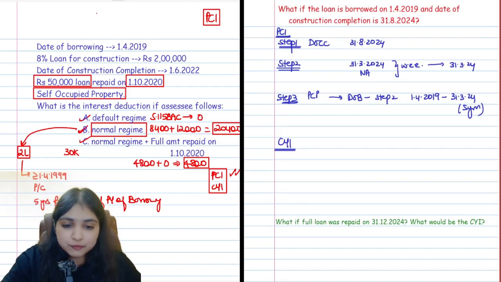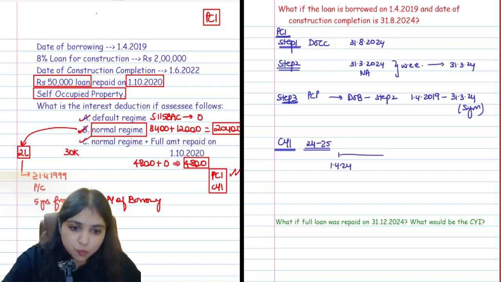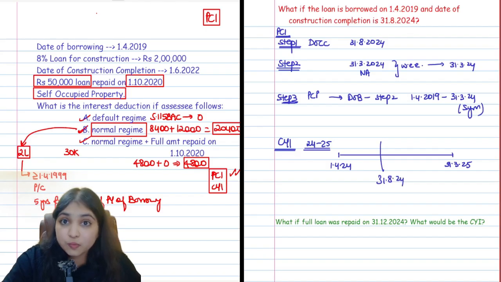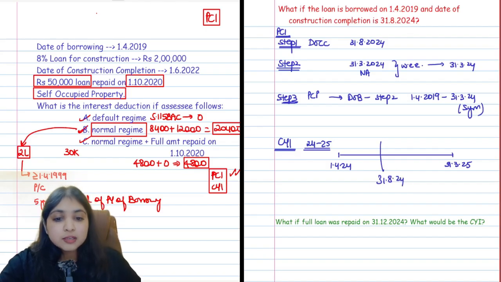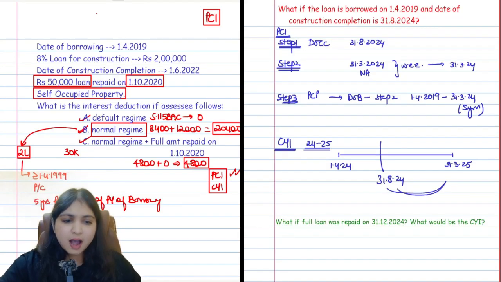If I draw the timeline for you, your current year is 24-25, guys. So your 24-25 will start on the 1st of April 24 and it will go on till the 31st of March 25. Now in between, on the 31st of August 2024, this is where the construction got completed. Okay, so now tell me, current year interest you will calculate for how many months? Only for these months after the construction is completion? No, that would be terrible.